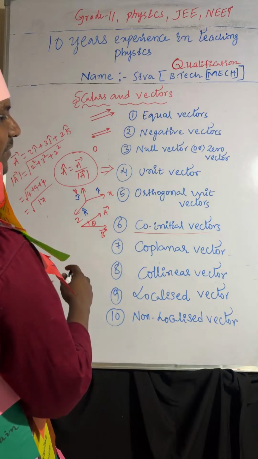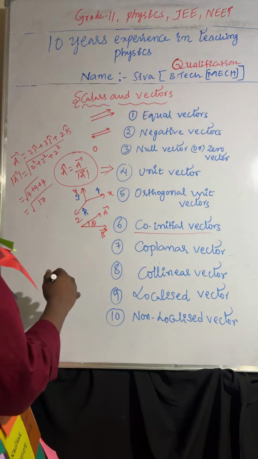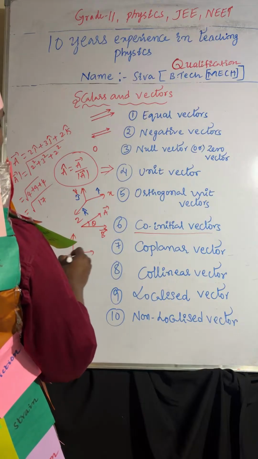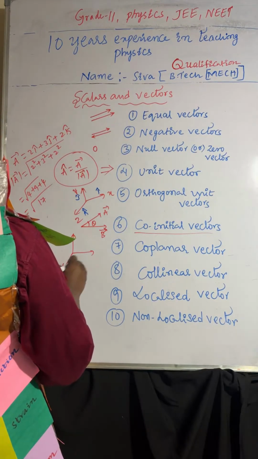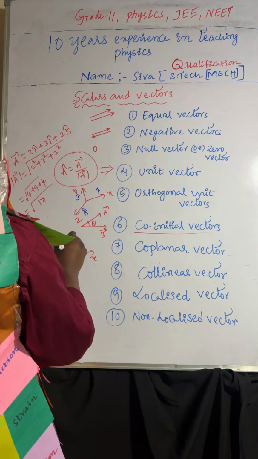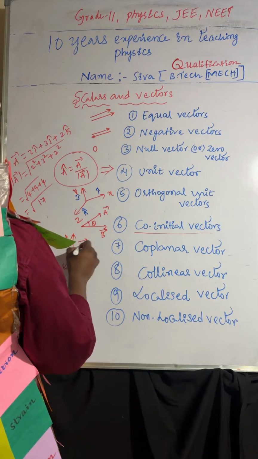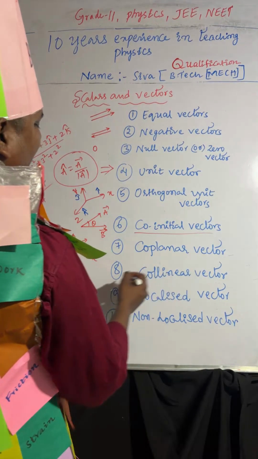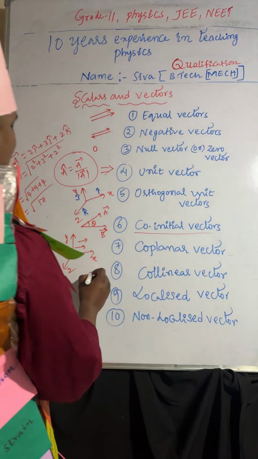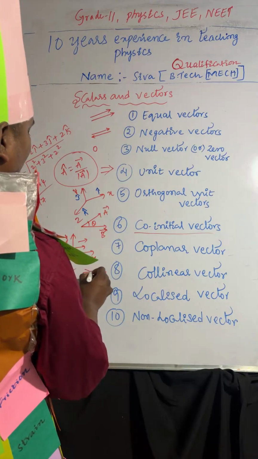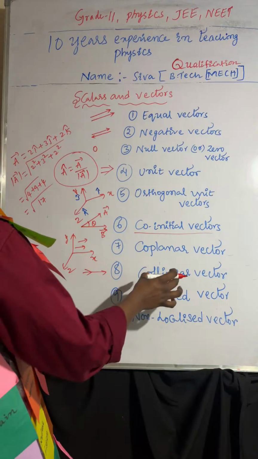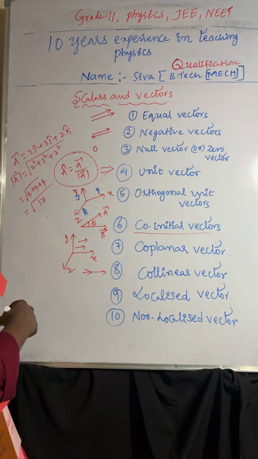Coming to coplanar vectors. They are acting in the same plane, like the xy plane. Okay. So next one, collinear vectors. The vectors are acting in the same line, either in forward direction or backward direction. So vectors are acting in the same line.